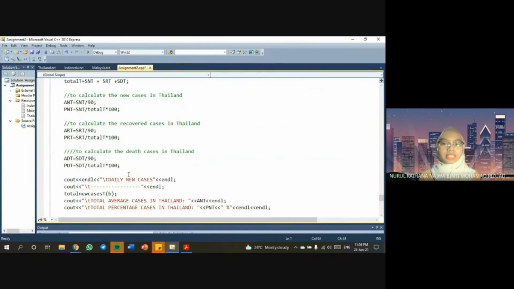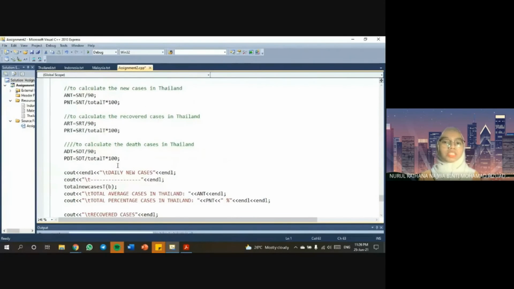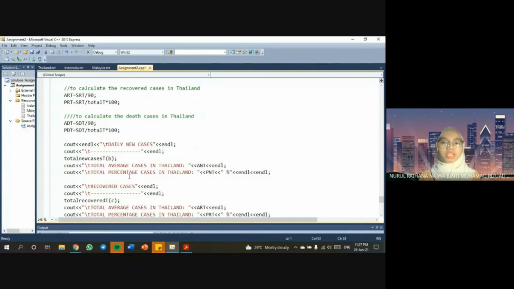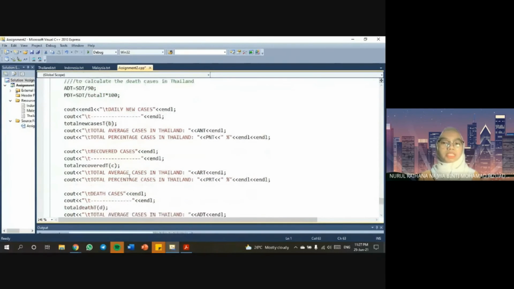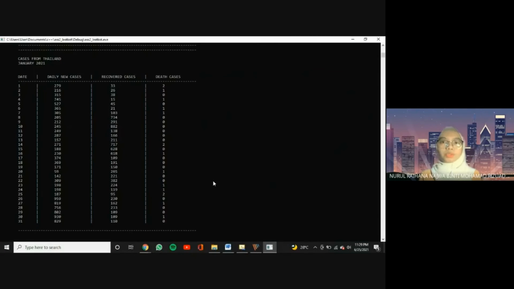This is to calculate the average of new cases, recovered cases, and death cases. We also initialize the data type PNT, PRT, and PDT equal to 0. It is being used to calculate the percentage of new cases, recovered cases, and death cases.